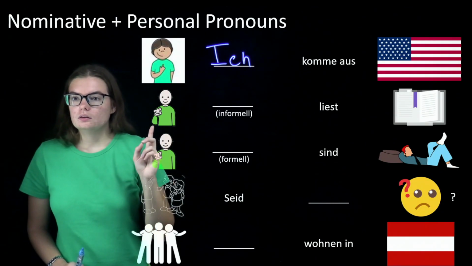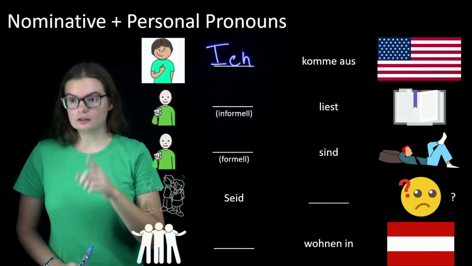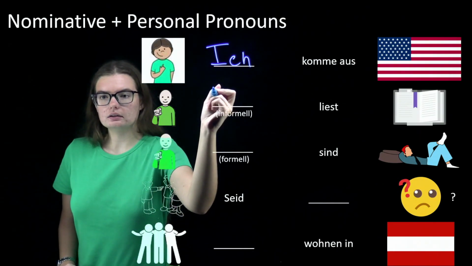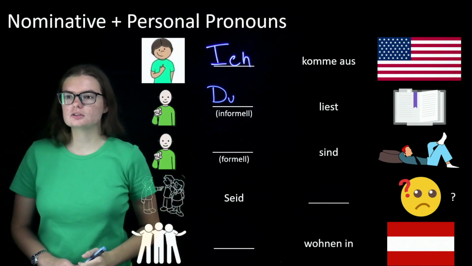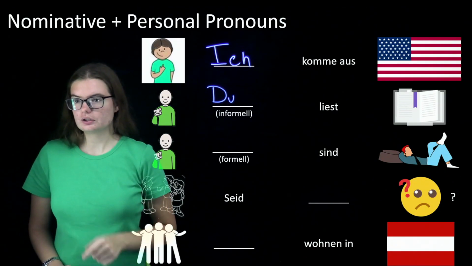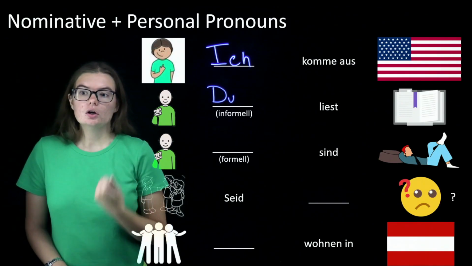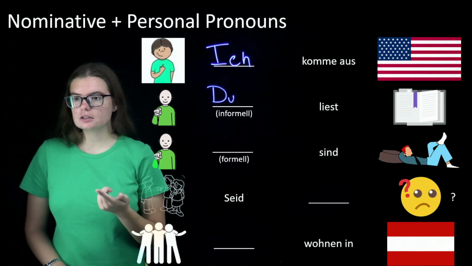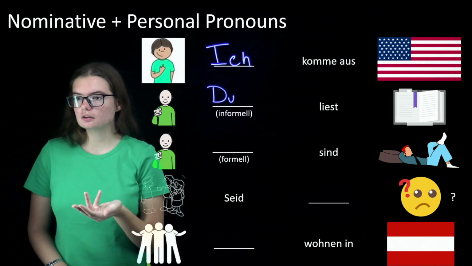But the first is going to be informal, and that is going to be du. You're going to use this with people you have an informal or very familiar relationship with. So you would use those with friends, family, classmates, children that you meet.